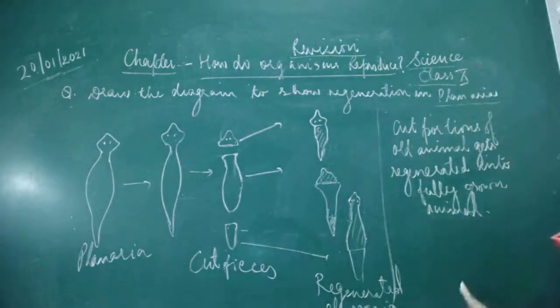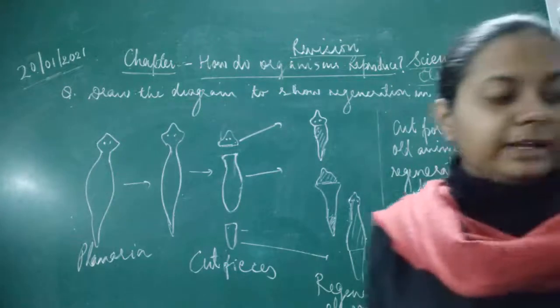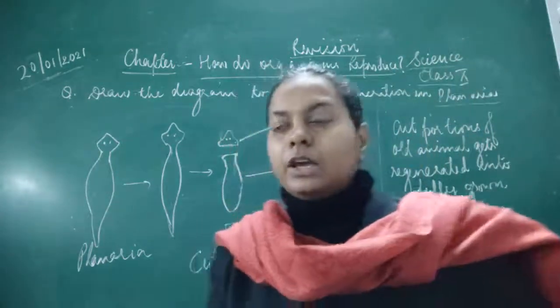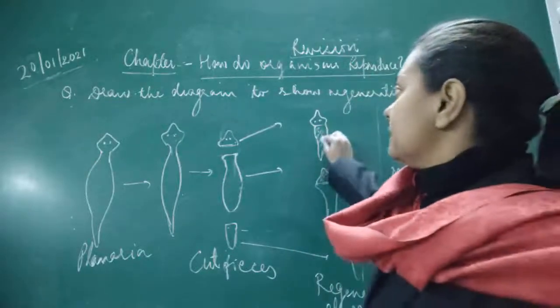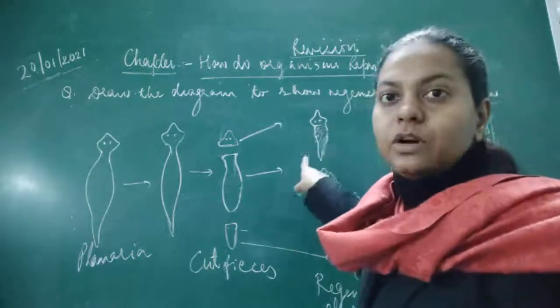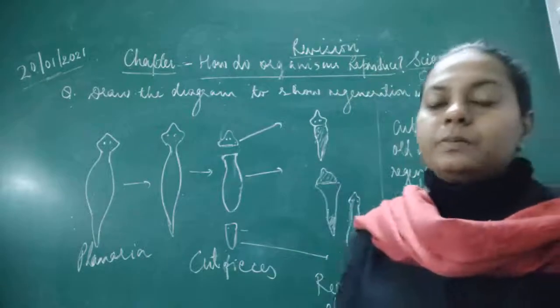Got it? So this is the answer for the question, and you have to explain this. If it is for 3 marks, you have to draw the diagram with proper labelings, and then you can also shade this portion, or you can color this. You can draw this diagram with 2 different pens or pencils.